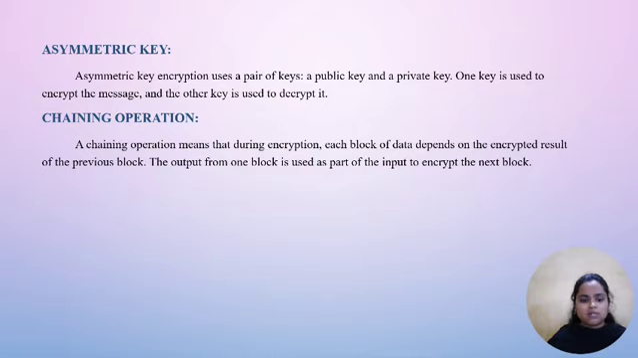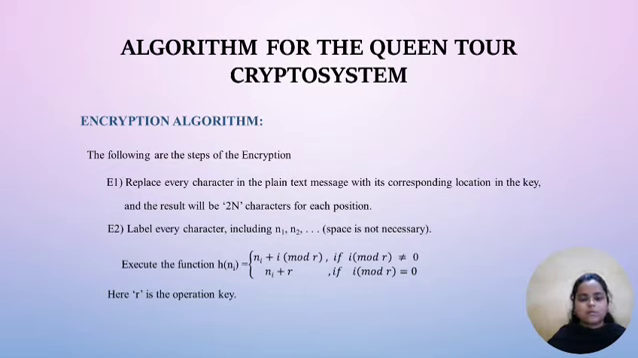Chaining operation. Chaining operation means that during encryption, each block of data depends on the encrypted result of the previous block. The output from one block is used as part of the input to encrypt the next block. Now we're going to see the algorithm for the Queen-2 crypto system. So, encryption algorithm. The following are the steps of the encryption.